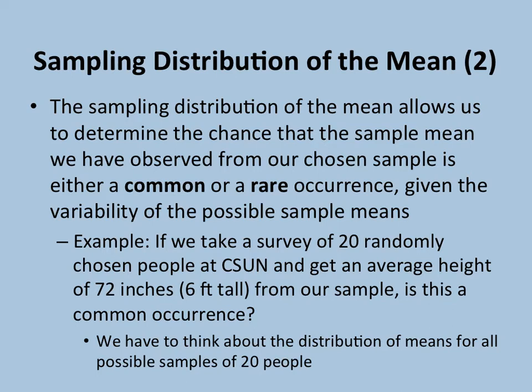For example, if we were to take a survey of 20 randomly chosen people at CSUN, collect information on their height, and then use that information to find the average height of 72 inches for our sample, the sampling distribution can help to tell us if this is a common occurrence. We have to think about the distribution of means for all possible samples of 20 people from this population and how common our mean is compared to that.